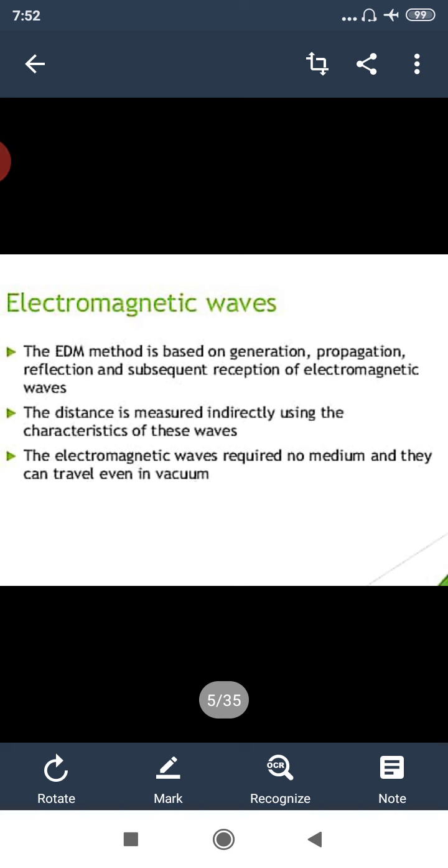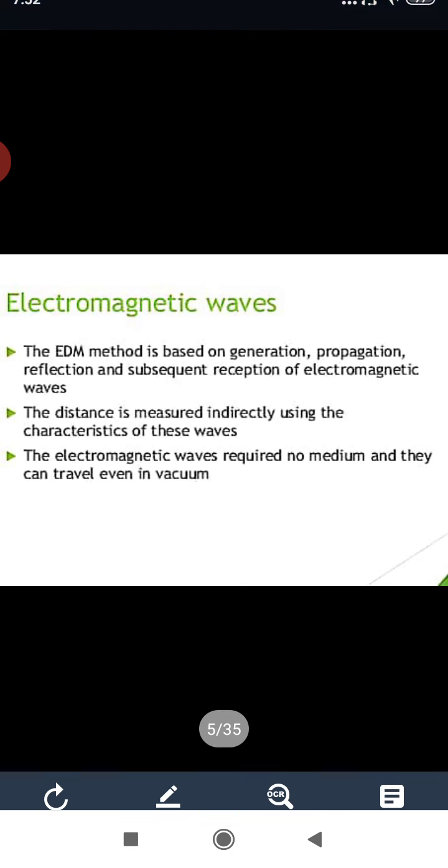Now see this EDM, that is electronic distance measurement. This method is based on the generation, propagation, reflection, and subsequent reception of electromagnetic waves, where you can use electromagnetic waves like microwaves, that is radio, visible light, or infrared waves. Sunlight or artificially generated electromagnetic waves consist of different wavelengths. Among all those waves, we go for microwaves, infrared waves, and visible light waves, which are very useful for distance